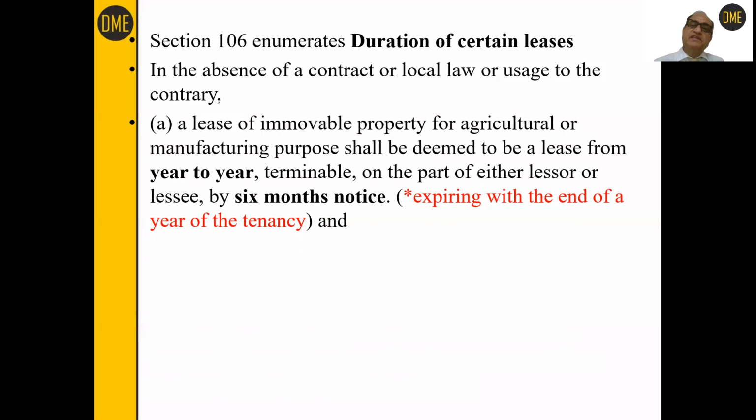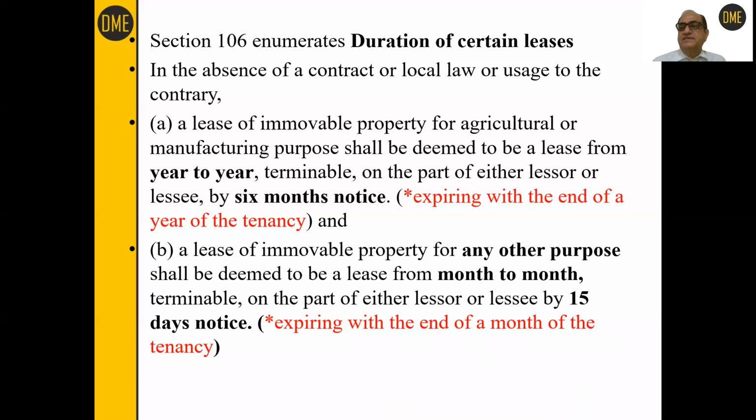So this is the first category of lease which you may be asked to draft for its termination. That is a lease for property for agriculture or manufacturing purposes. If you have given your land and somebody has erected a factory on it, he needs time for removing all those constructions, maybe temporary or permanent. So the 6 months period is available with the tenant to remove all his belongings if the land was given to him on rent, on lease, for manufacturing purposes or for agriculture purposes.